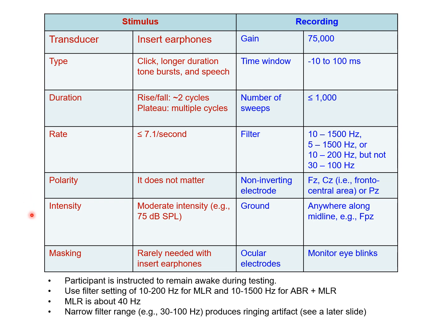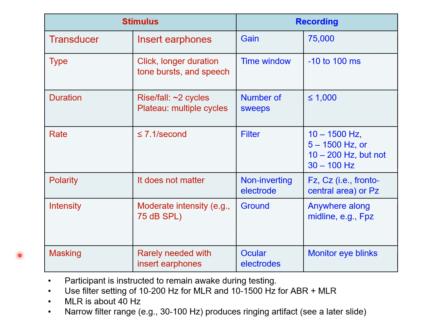For stimulus intensity, moderate intensity levels are preferred, such as 75 dB SPL. If you present the sound too loud, the brain may feel hurt and give you degraded responses. You want the brain to feel happy and comfortable. As a result, moderate intensity levels are preferred, such as 75 dB SPL.